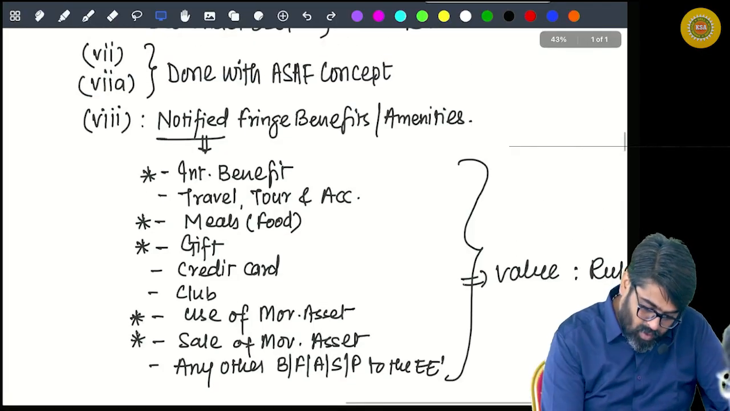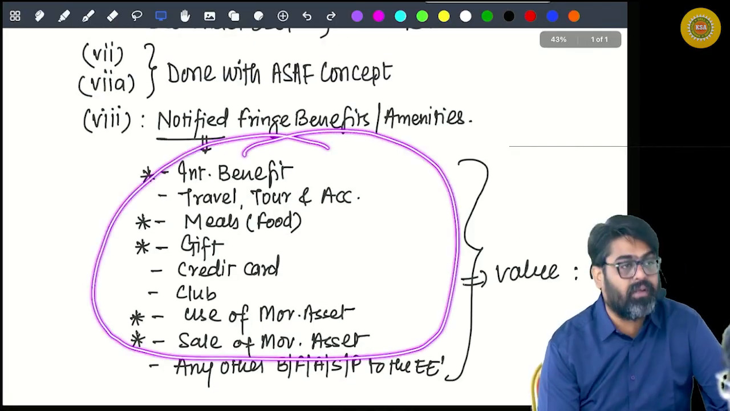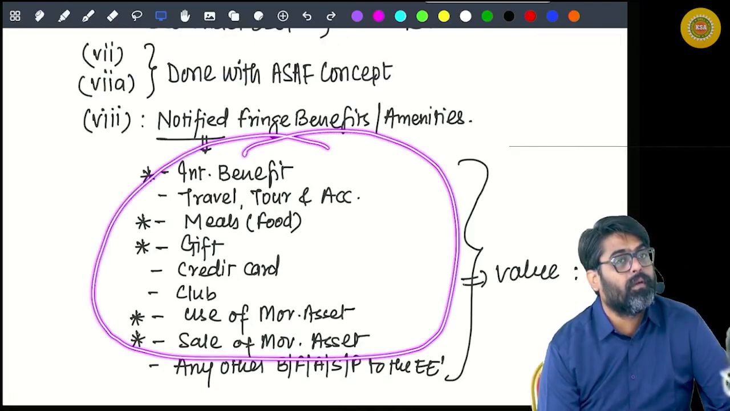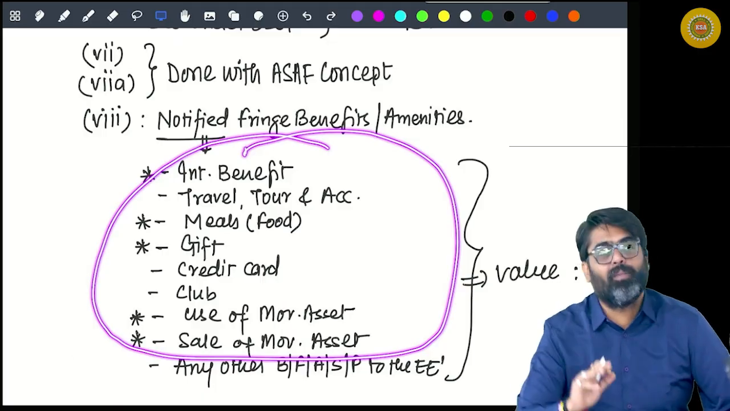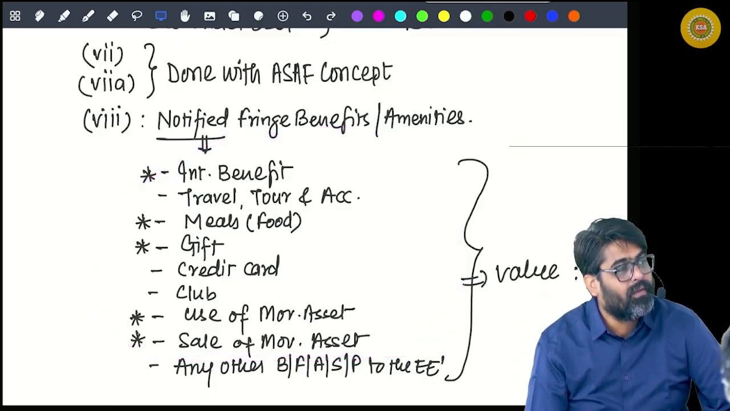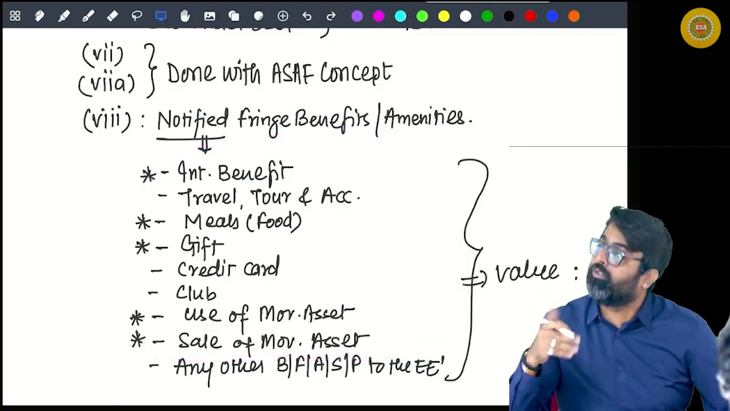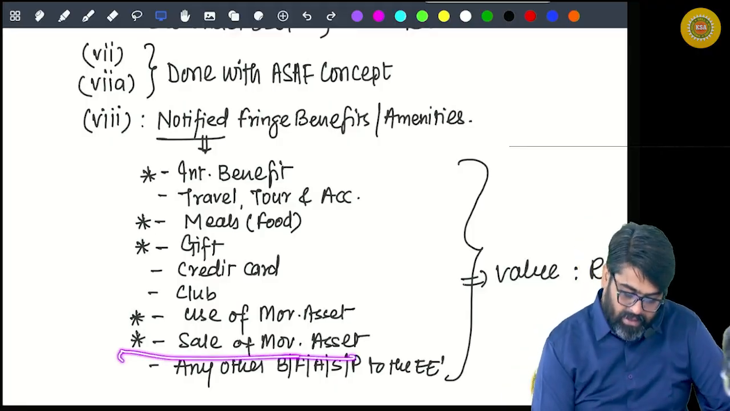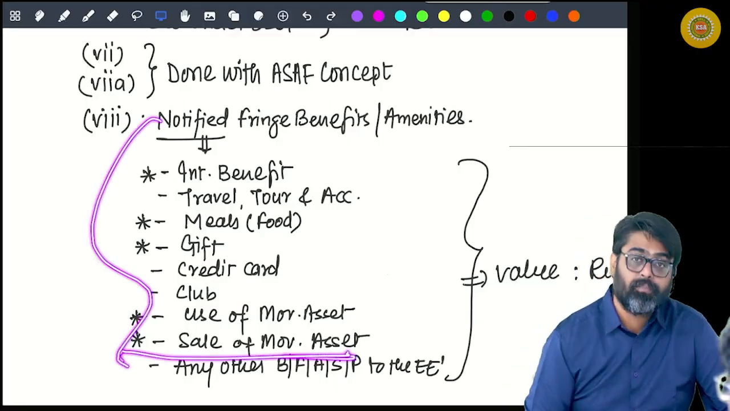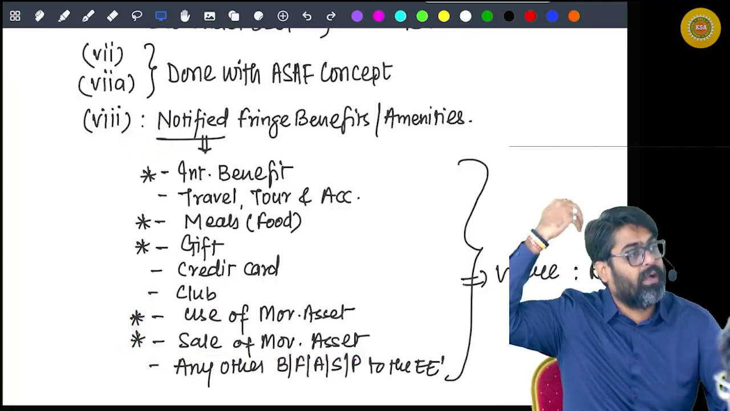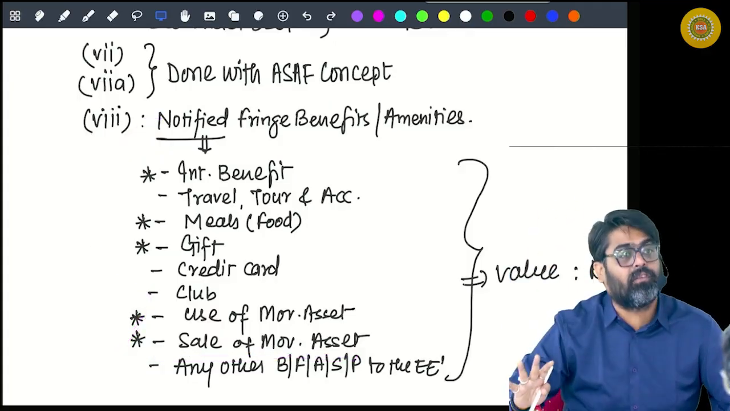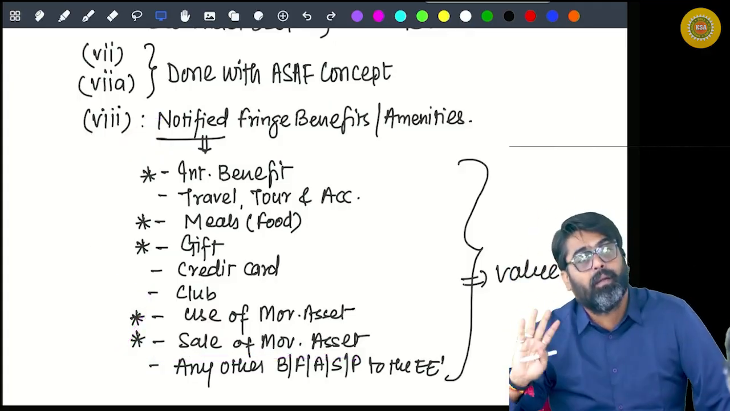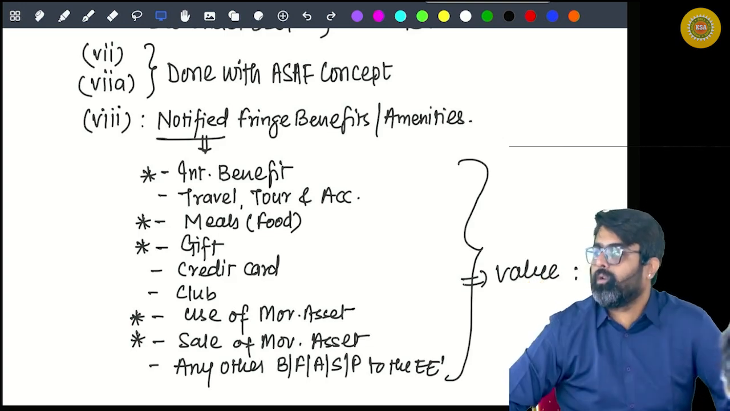They tried to identify certain benefits, but then they thought, how many will we identify? Even after identifying, we'll lose something. So they stopped identifying and said, apart from these, any other benefit, any other facility, any other privilege, any other service given by the employer to the employee will also be treated as perquisite.